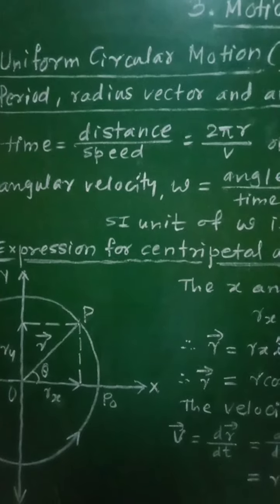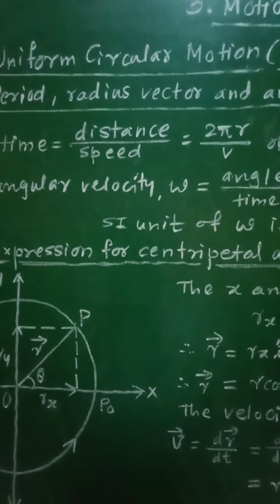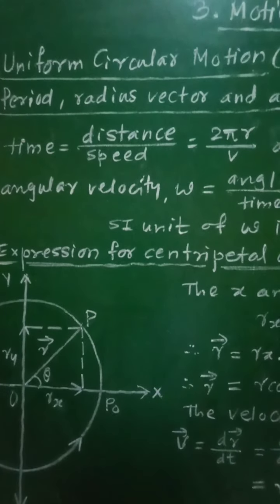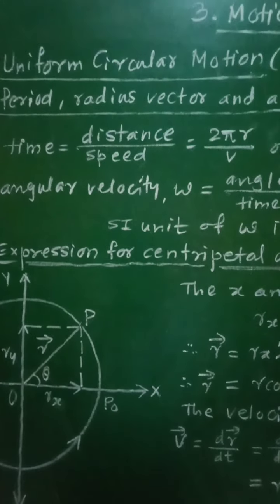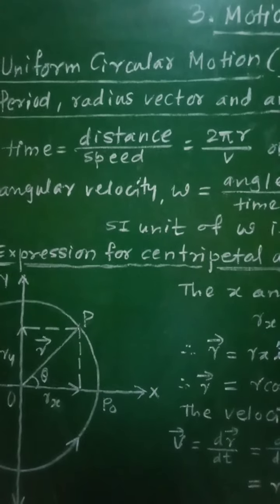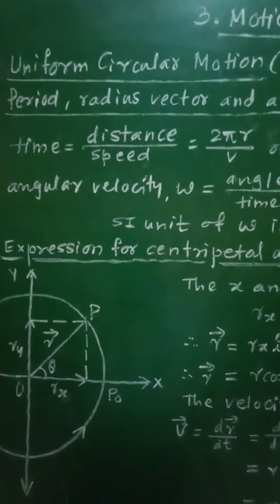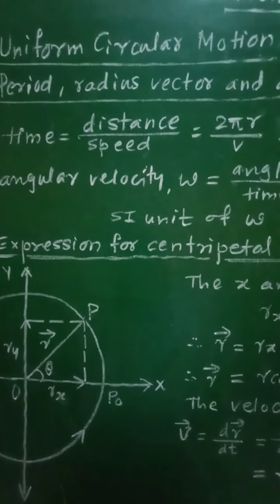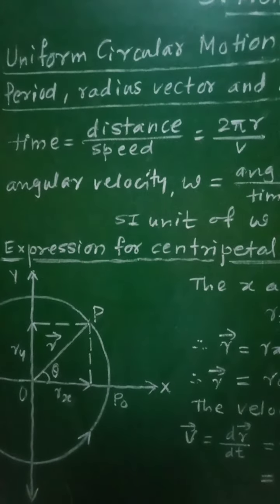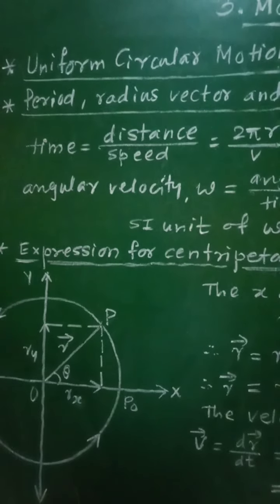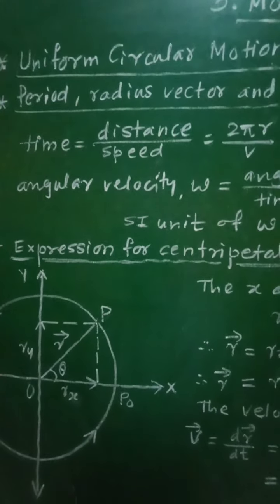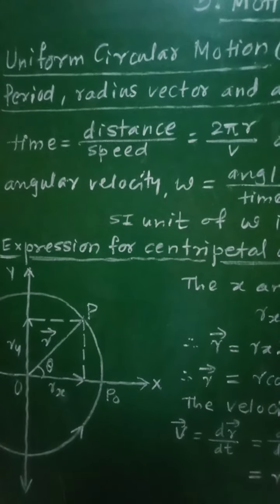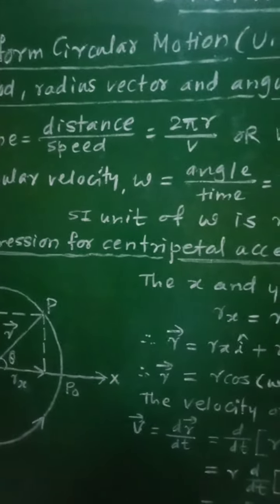In case of uniform circular motion, the velocity of the object is always tangential to the circular path without change in its magnitude. That is, the magnitude of the linear velocity, that is tangential velocity, remains constant, and there will be change in direction of the velocity from point to point.